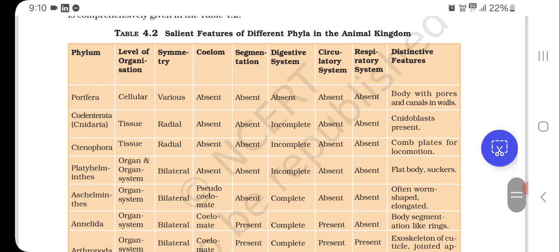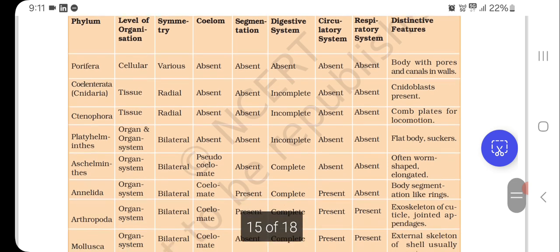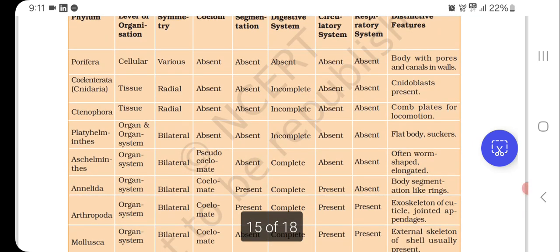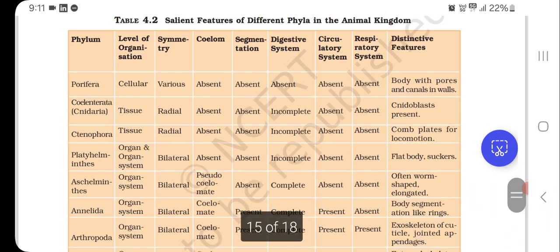Cnidaria or Coelenterata: tissue level organization, radial symmetry, coelom absent, segmentation absent, incomplete digestive system, circulatory system absent, respiratory system absent. Distinctive feature: cnidoblasts present. Ctenophora: tissue level organization, radial symmetry, coelom absent, segmentation absent, digestive system incomplete, circulatory and respiratory systems absent, plates for locomotion.